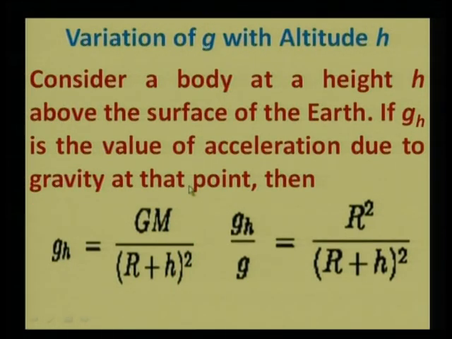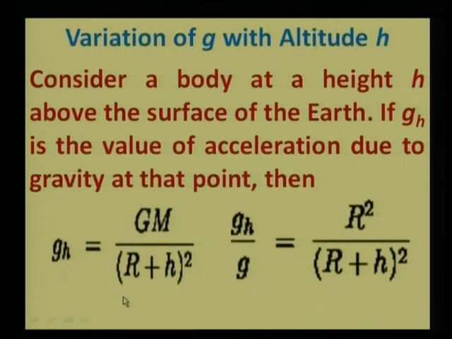if the acceleration due to gravity is denoted by gh, the equation would become like this: gh is equal to GM upon (R plus h) whole square. So the actual